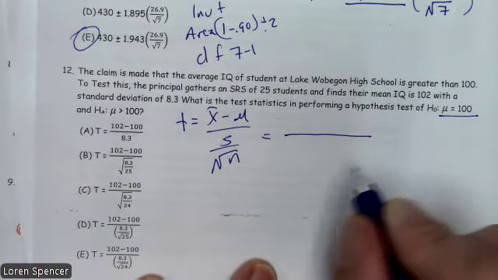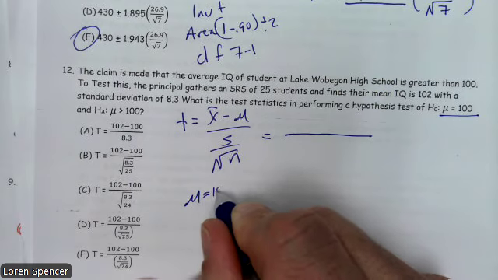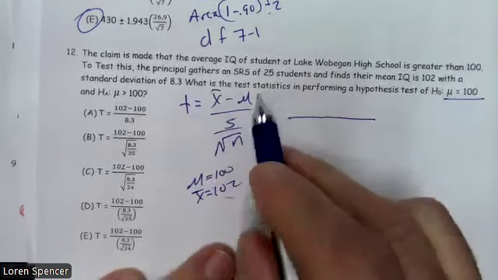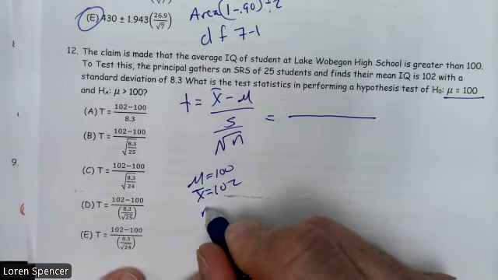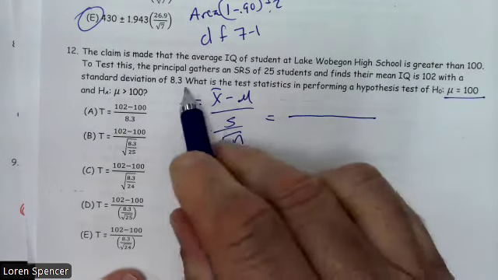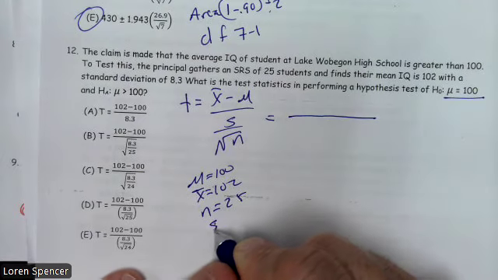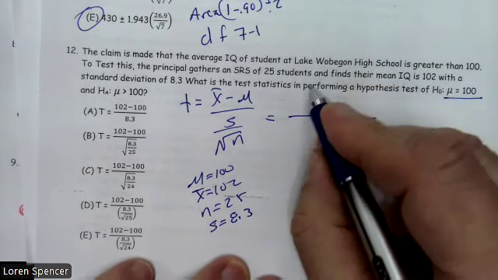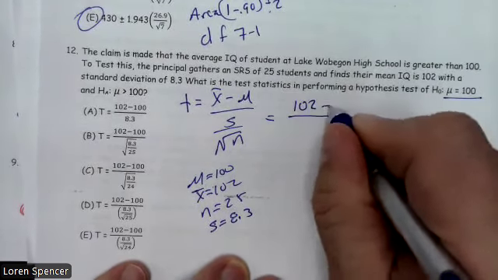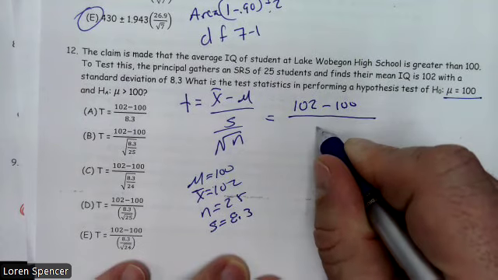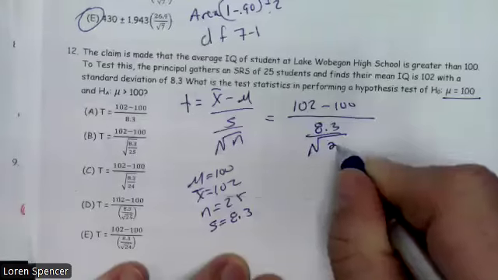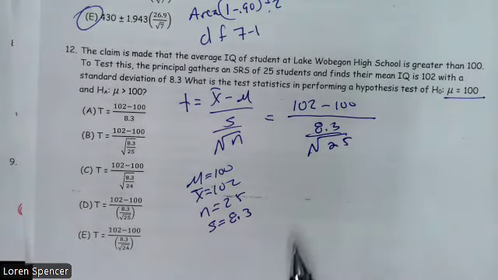They're telling us the mean is 100, so mu is 100. X-bar, they're telling us that's 102. They're telling us we have a sample size of 25 and a sample standard deviation of 8.3. So plugging in, 102 minus 100, then we have 8.3 divided by the square root of 25.